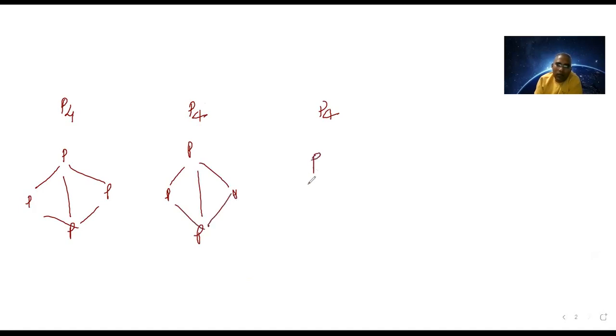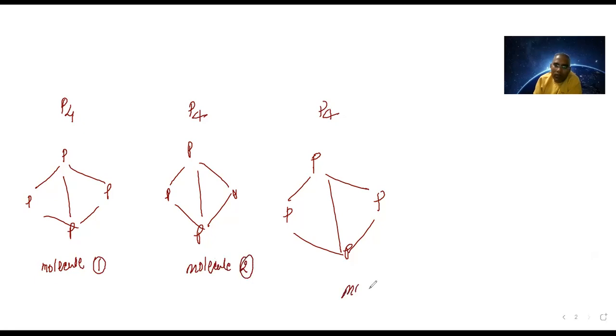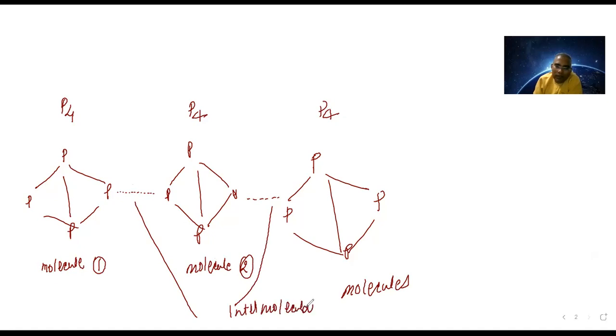But I am talking about what kind of bond will be there between these three molecules. Their octets are complete. So what kind of bond will be there between them? Because this is the phosphorus molecule one, this is going to be another molecule, molecule two, and here is molecule three. So when you are talking about between the molecules, the force which is exerted is what is known as intermolecular forces. Are you able to understand? Yeah. So that is what we need to understand.